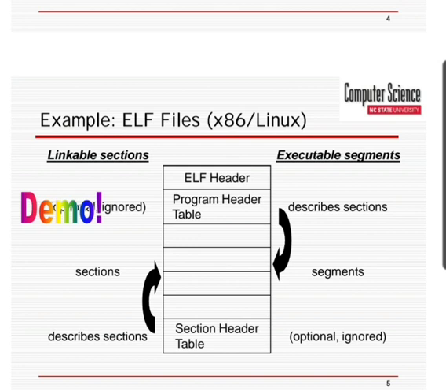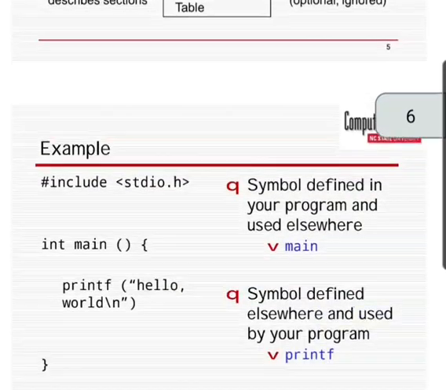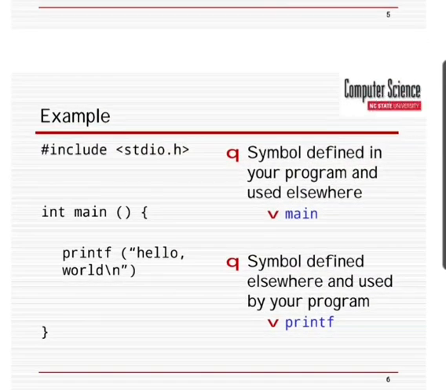For example, ELF files on x86 Linux have a section header table, ELF header, and program header table. An example is #include <stdio.h>, int main, printf hello world. Here the symbol defined in the program and used elsewhere is main, and the symbol defined elsewhere and used by your program is printf.